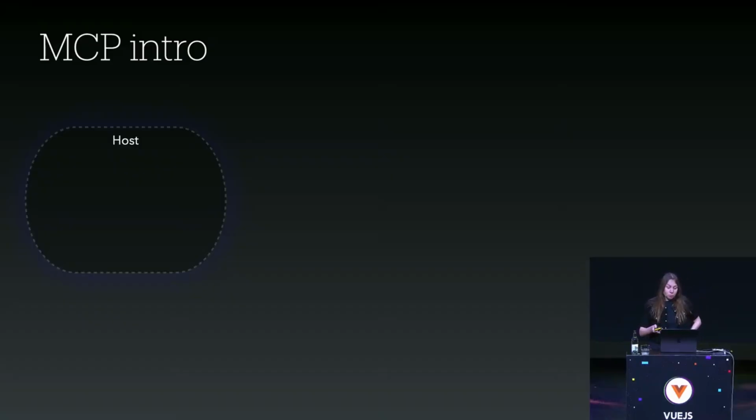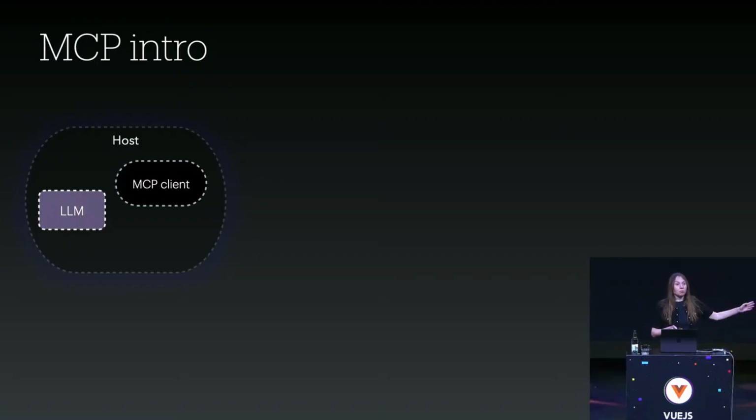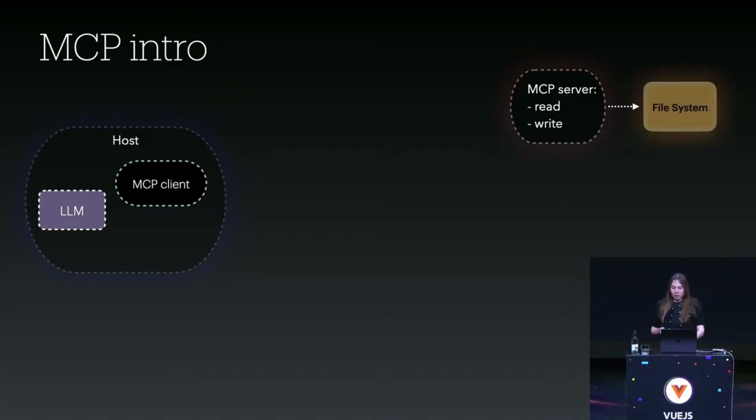At first, we have here the host. The host is really the user-facing application. That's Cursor, that's VS Code, whatever application is used by us, actually. So this is what we call the host. Inside the host, we have the LLM, and then we have, as I mentioned, this entity called the client, which will assure the communication between the LLM and the rest of the process. Then afterwards, we have the server, right, which does its own thing, for example, interacting with the file system, and which exposes tools such as reading, writing, whatever.